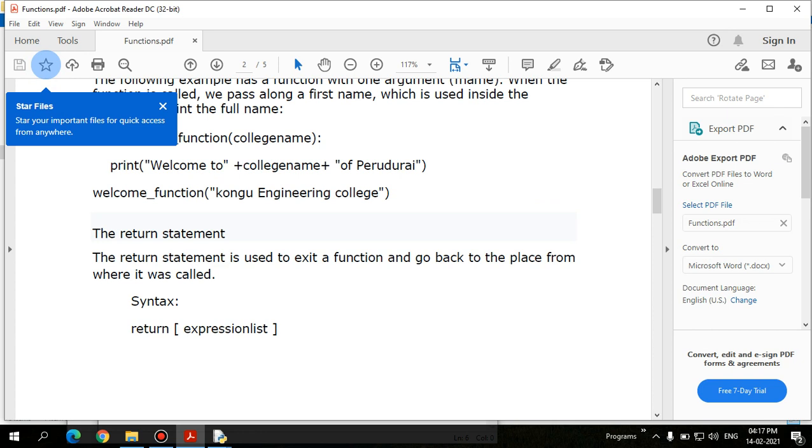Here Python supports return statements also, as in C programming, where you can return values. Let's see some examples.